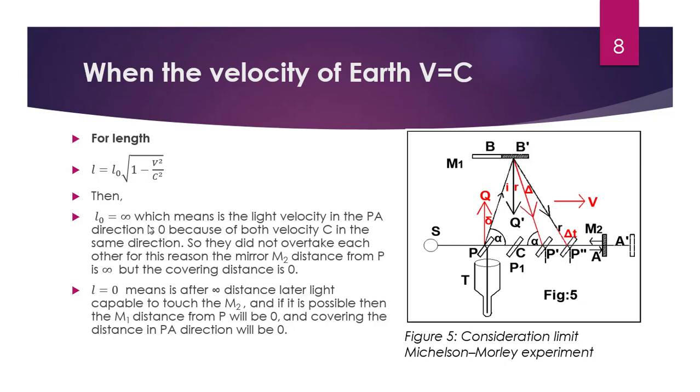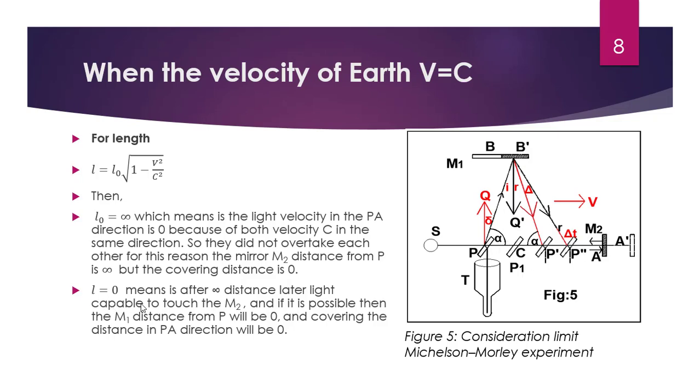Okay, so L naught equals infinity, which means the light velocity in the P direction is 0, because they both have velocity c in the same direction. The frame velocity and light velocity are the same, so they do not overtake each other. For this reason, the mirror M2 distance from the P is infinity, but the covering distance is 0. That means if the light wants to touch this mirror, because the mirror velocity and the light velocity are the same, even after infinite time an infinite distance remains between the mirror and P. But the covering distance remains 0 all the time, because both velocities are the same.